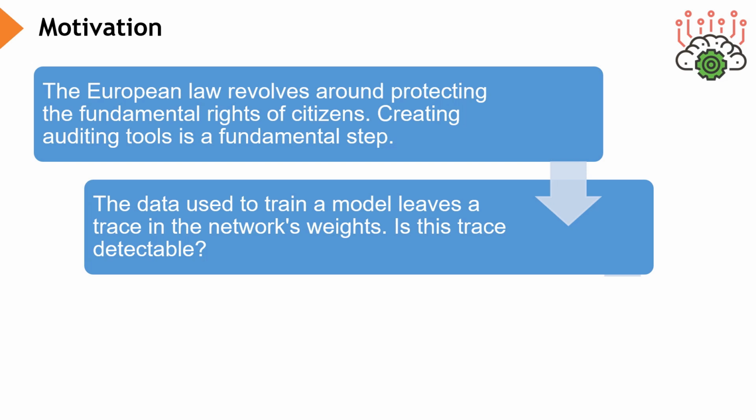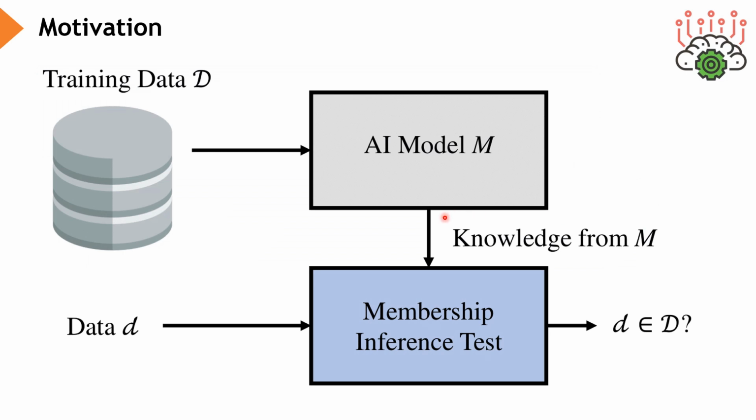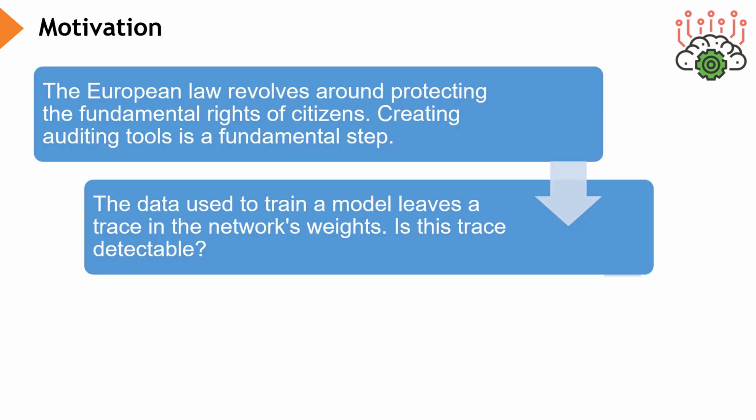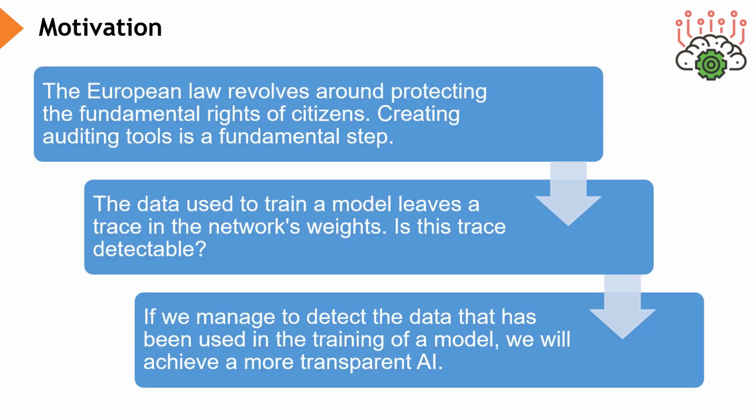The data used in training leaves a trace in the weights. Is this trace detectable? To investigate this, we leverage knowledge extracted from the AI model and apply it in our membership inference test to attempt detection. If we manage to detect the data used in training, we will remove the veil behind which developers hide and thereby achieve a more transparent AI. This is a significant step in the development of tools that safeguard the rights of citizens and provide us with greater reliability.